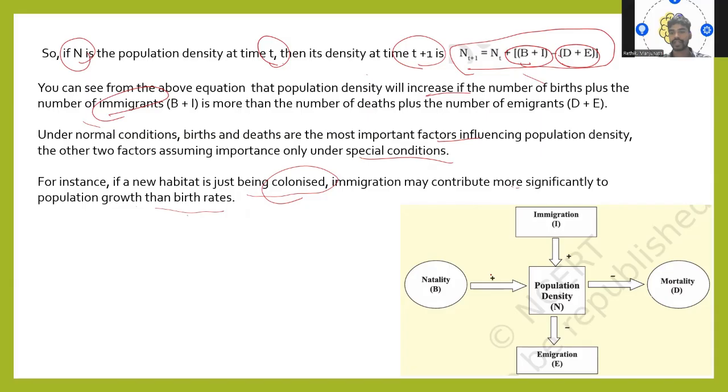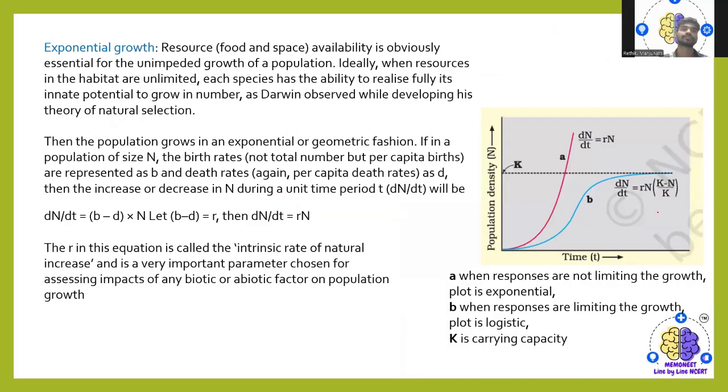And this is how it actually happens. So population density increases only when natality increases and immigration, that is adding of new individuals, increases, whereas it declines when emigration, that is migrating out, happens more, or mortality, the death rate, is higher. Okay. So based on that, we have an exponential growth curve here.